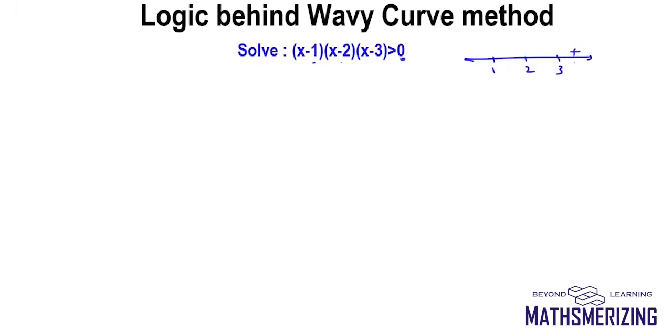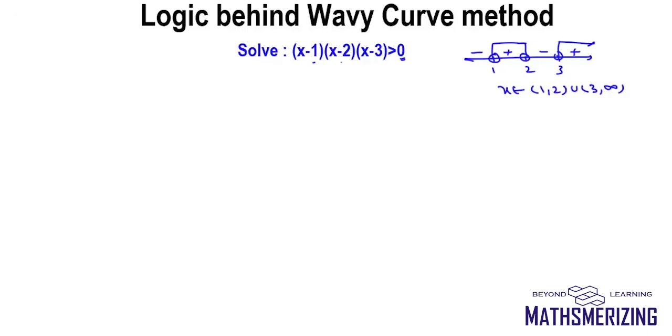Rightmost it is plus, so plus, minus and minus. I need plus, greater than 0, and there is no equality sign, so I'll use open circles. So the answer to this question is x belongs to (1, 2) union (3, infinity).